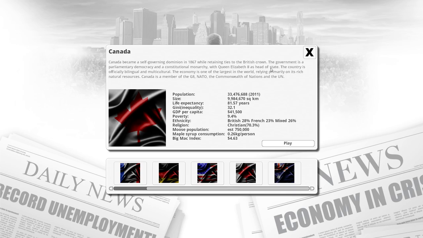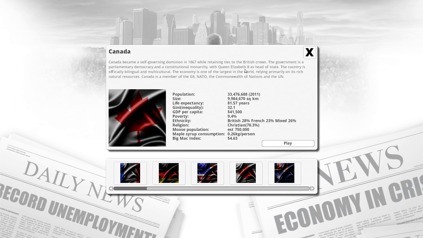That's incorrect. The country is officially bilingual and multicultural. The economy is one of the largest in the world, relying primarily on its rich natural resources. Canada is a member of the G8, NATO, the Commonwealth of Nations and the UN. This is incorrect. Queen Elizabeth appoints our head of state. It is actually the Governor General, whom I actually have no idea who the hell she is.